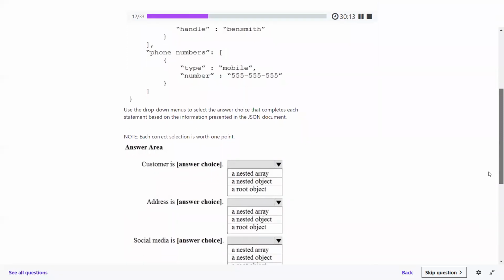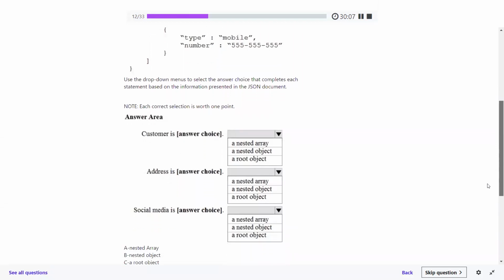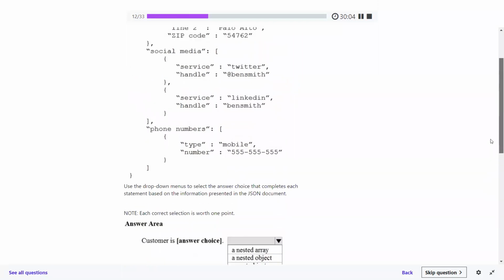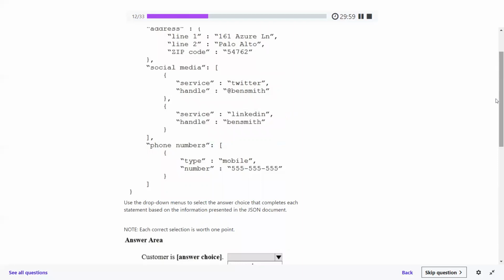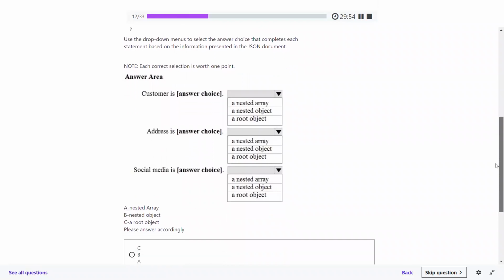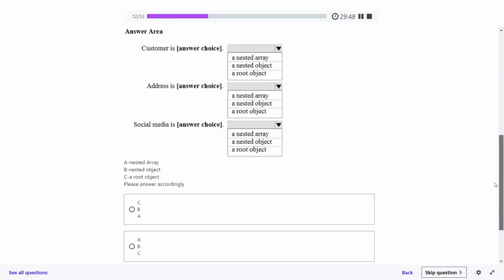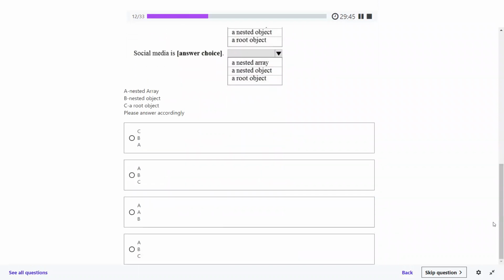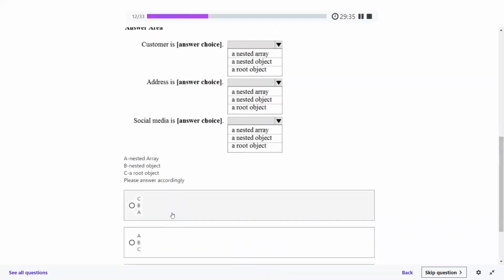So we will say nested object, because it is an object inside the object, right? And social media is a nested array. Why nested array? Because the social media array is available inside the object, which is the root object. So the answer will be root object plus nested object plus nested array. So we can choose the first option. Okay, perfectly fine.